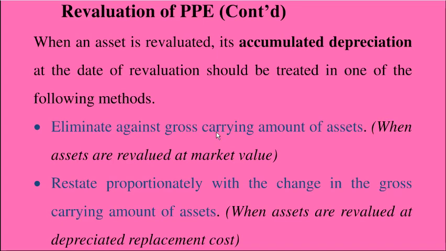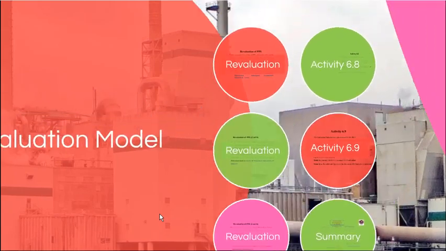If you decide the fair value based on depreciated replacement cost, you cannot eliminate the accumulated depreciation account balance. Under this method, you restate the accumulated depreciation account balance proportionately with the change in the gross carrying amount. We will now see how these two approaches can be adopted with an example.